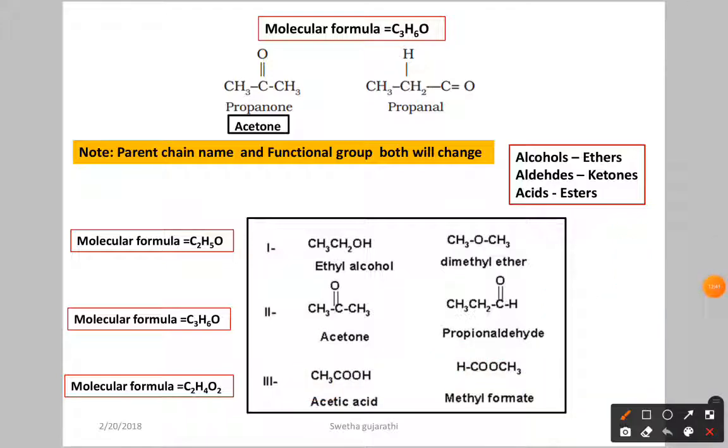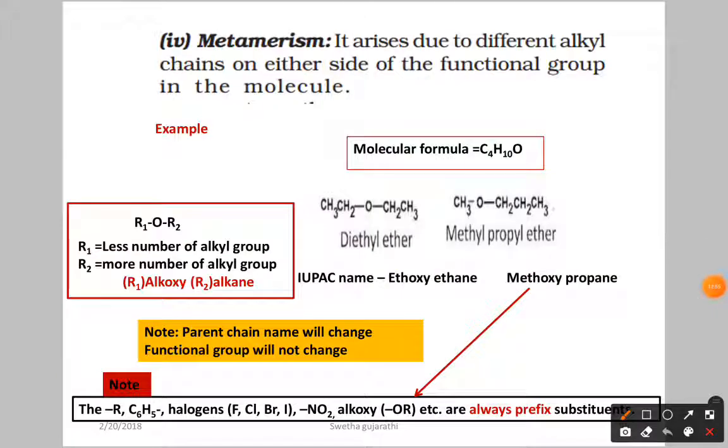In all of these, if you see, we have the same molecular formula but the functional group is different. So these are the examples for functional group isomers. Next, in structural isomerism, we have metamerism. Metamerism arises due to different alkyl chains on either side of the functional group in the molecule.